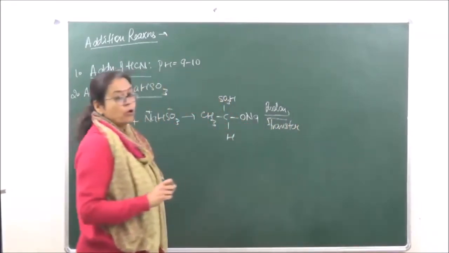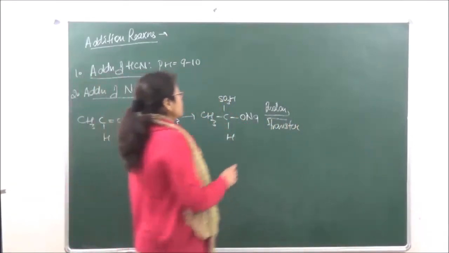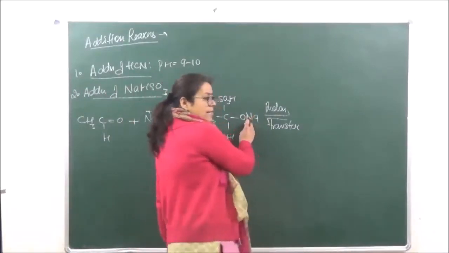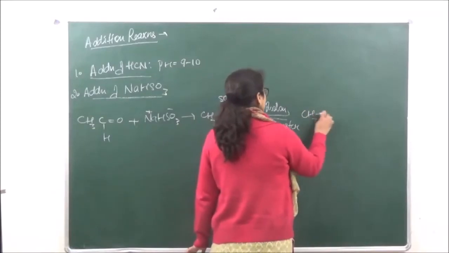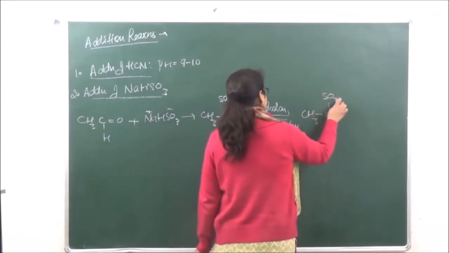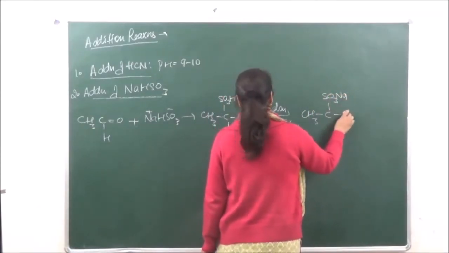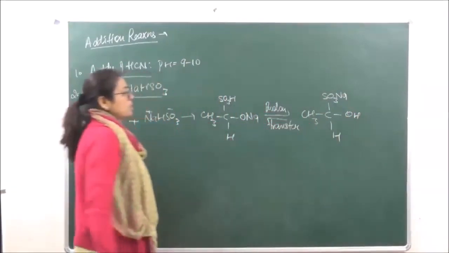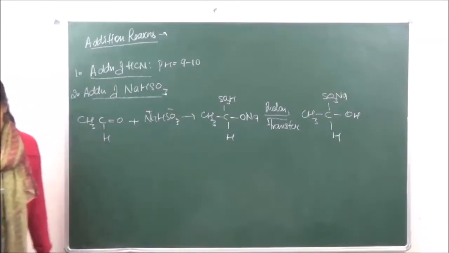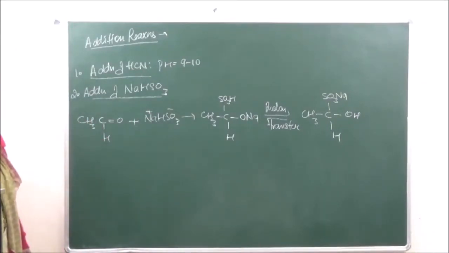So the proton transfer that will happen here is that the hydrogen gets transferred to the oxygen, and sodium will get transferred to SO3Na. This is known as the bisulfite addition product.